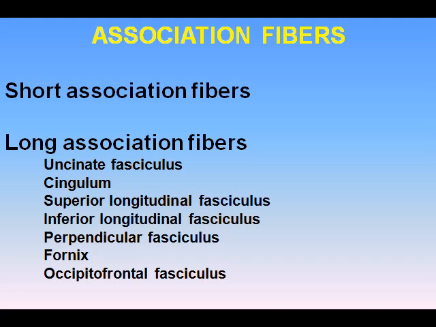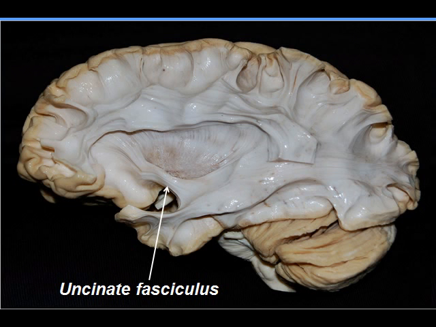The long association fibers include the following: A. The uncinate fasciculus, B. The cingulum, C. The superior longitudinal fasciculus, D. The inferior longitudinal fasciculus, E. The perpendicular fasciculus, F. The occipital-frontal fasciculus, and G. The fornix. A. The uncinate fasciculus passes across the bottom of the lateral fissure and unites the gyri of the